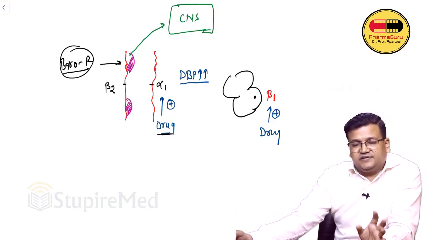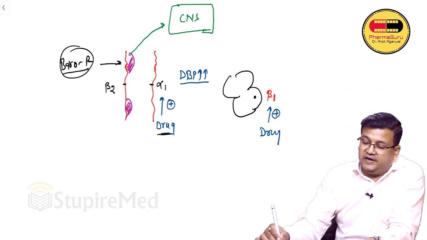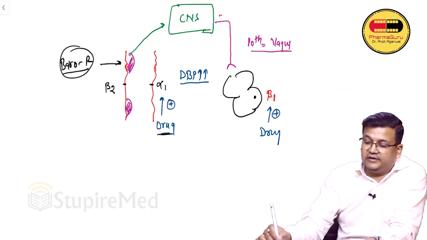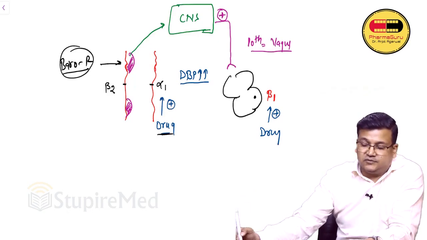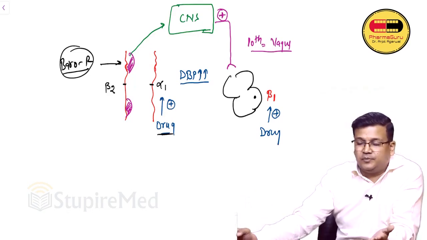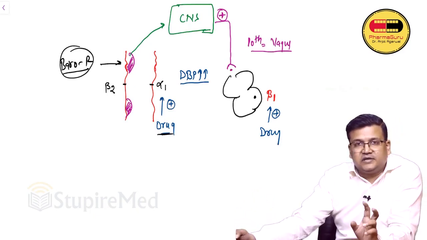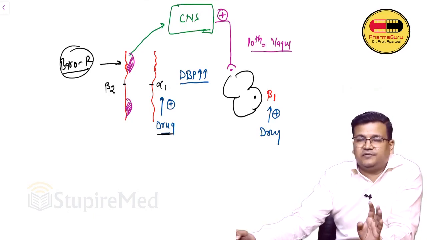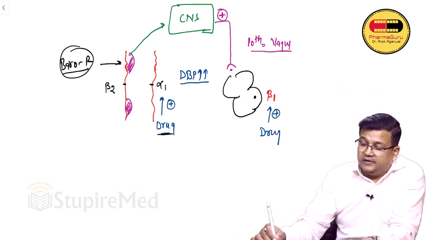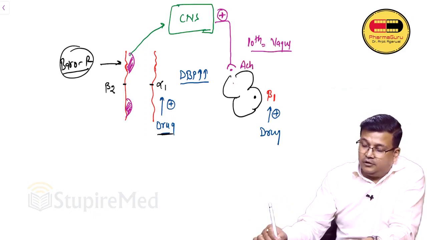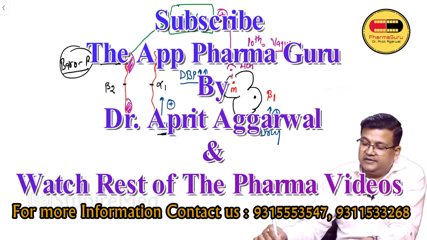When the CNS or brain receives this impulse, it asks the vagus. Now vagus comes into action. So the CNS stimulates the vagus, or the 10th cranial nerve. So it increases vagal discharge. Whenever the signal of increase in diastolic BP comes to the brain, it increases vagal discharge. Vagus, if you will remember, the 10th cranial nerve, is a cholinergic or parasympathetic cranial nerve. 3, 7, 9 and 10 I told you. So it will come to the heart and release acetylcholine. Acetylcholine will act on muscarinic receptors in the heart. We discussed this at organ level.